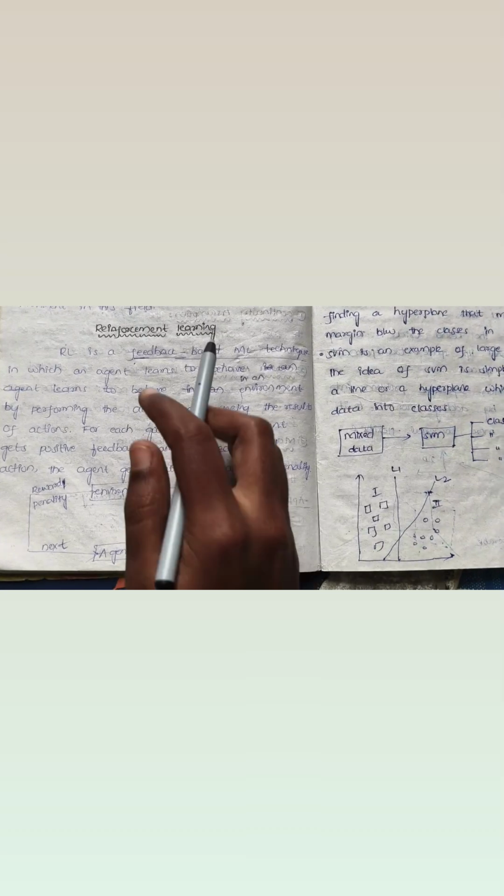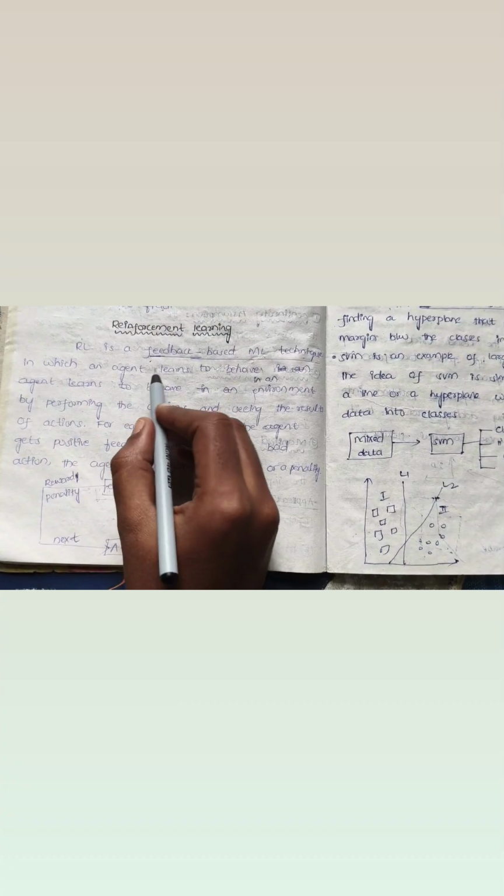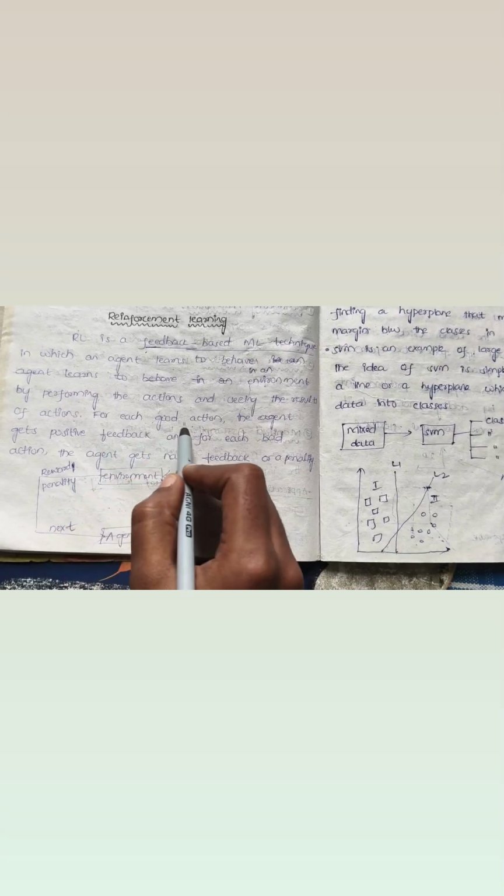Next one is reinforcement learning. So what is reinforcement learning? Reinforcement learning is a feedback based machine learning technique in which an agent learns to behave in an environment by performing actions and seeing the results of actions. For each good action, the agent gets positive feedback, and for each bad action, the agent gets negative feedback or a penalty. So the diagram will be environment, agent, action, and he will get either a reward or a penalty.